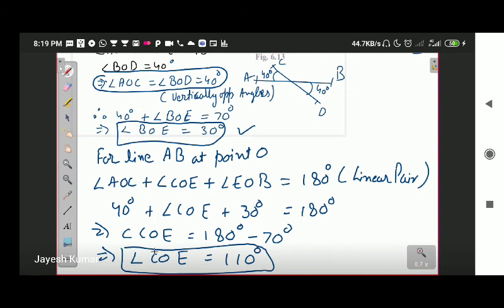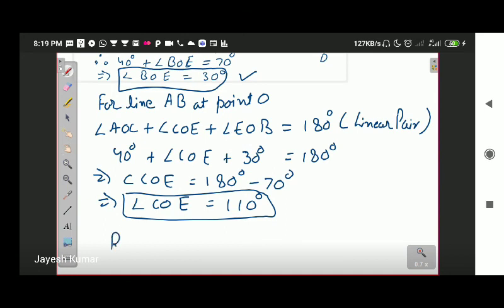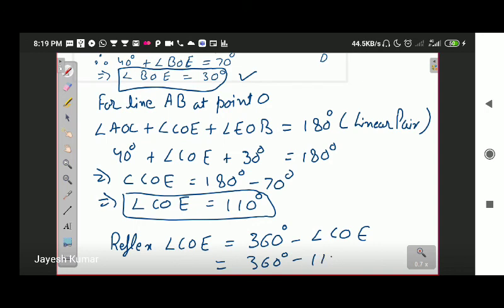Okay, and later we have to find out the value of reflex angle COE. Reflex angle COE should be equal to 360 degree minus angle COE, that is 360 degree minus 110, that will be 250 degrees.